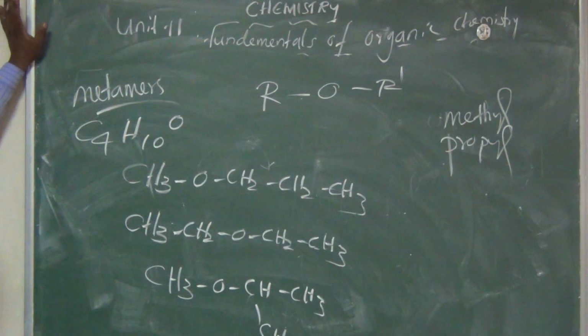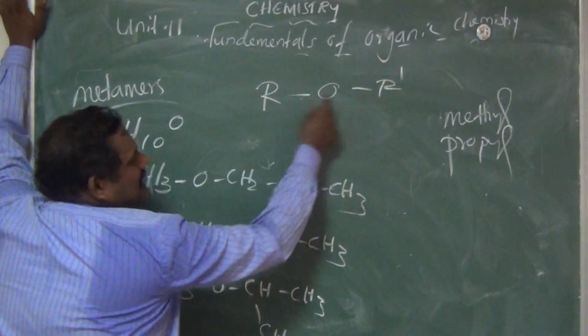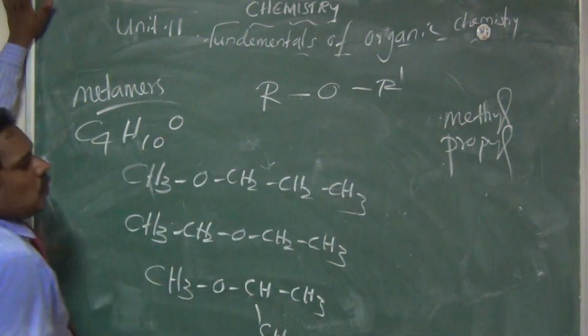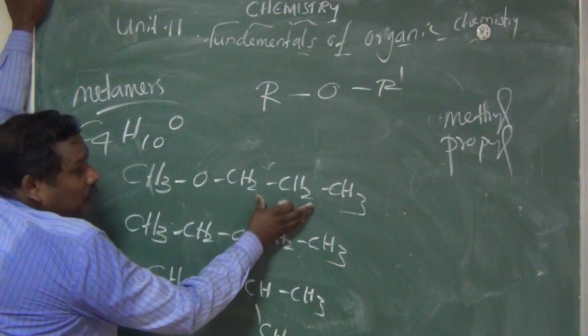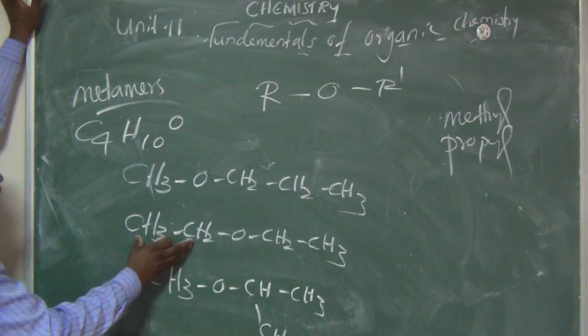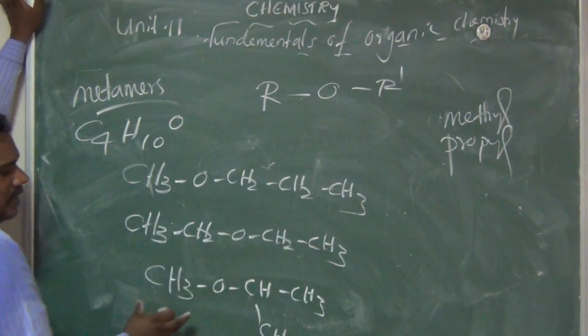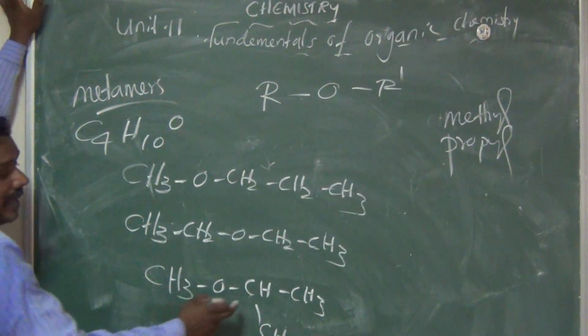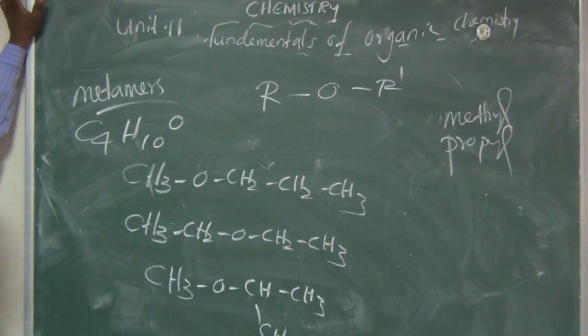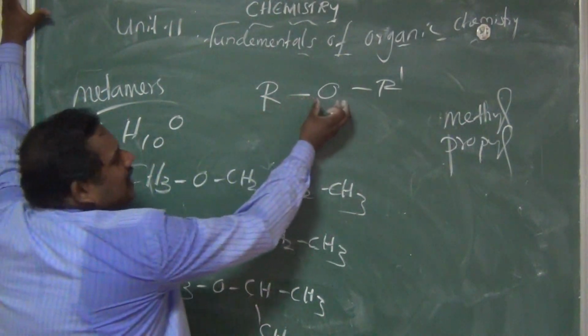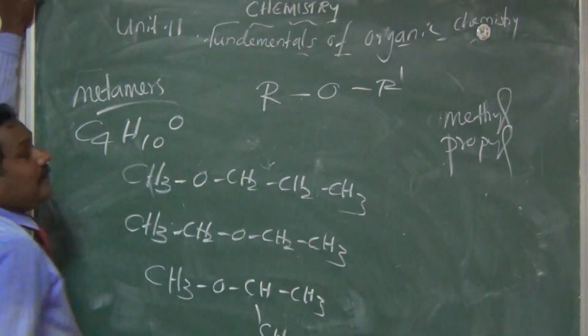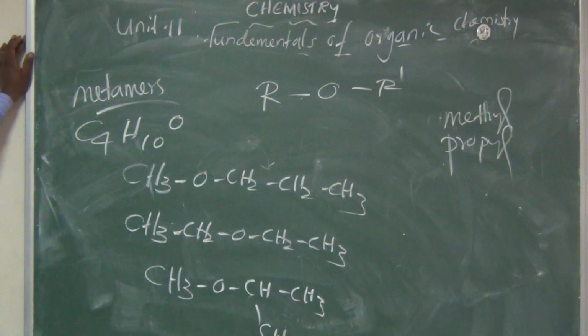But one thing is different: both sides have different alkyl groups. Am I right? Here one methyl group, here a propyl group. Here an ethyl group, here also an ethyl group. Here a methyl group, here an isopropyl group. Am I right? So different alkyl groups are attached to each side of the oxygen atom. That we are saying is metamers. Yes or no? But how can you say the name of the compound?